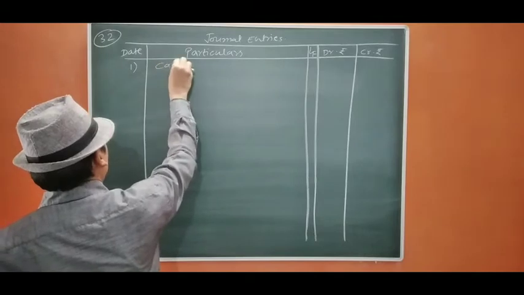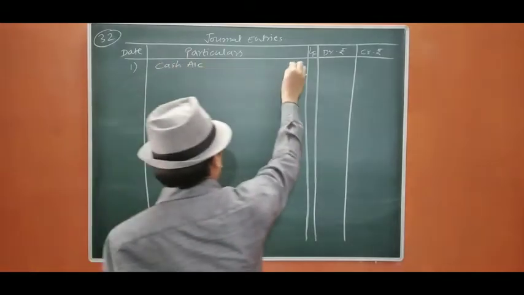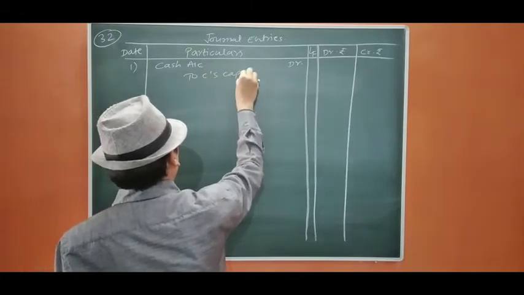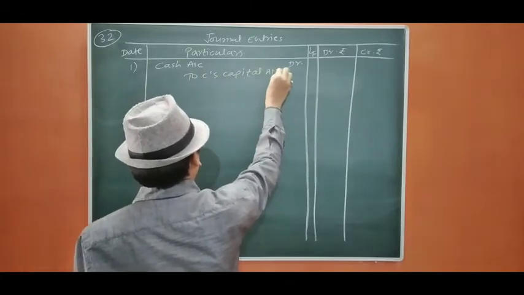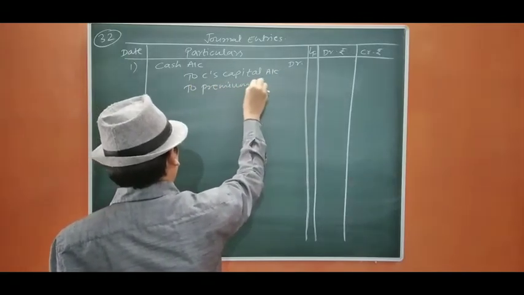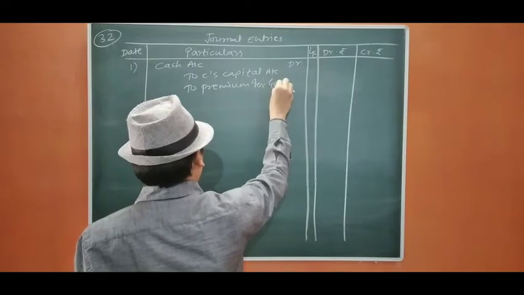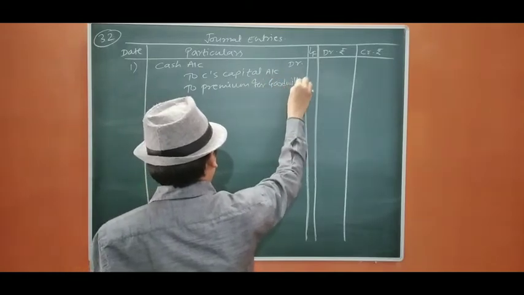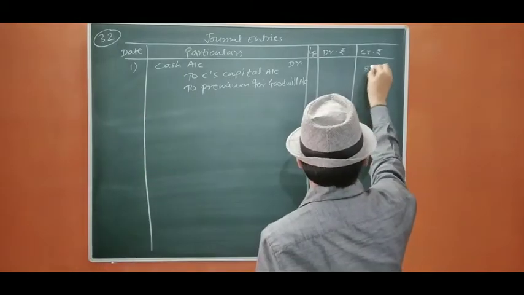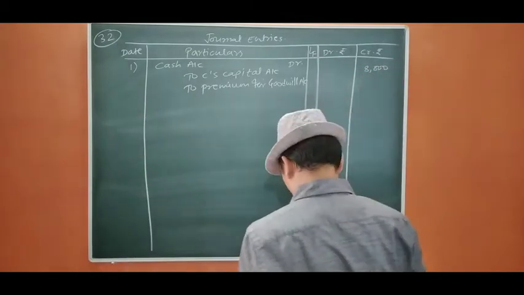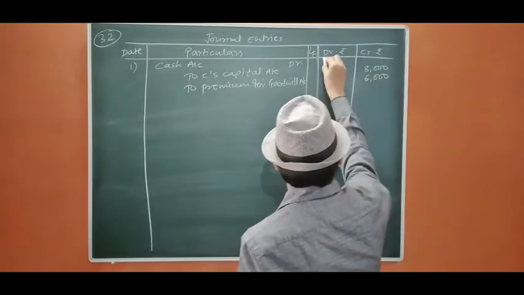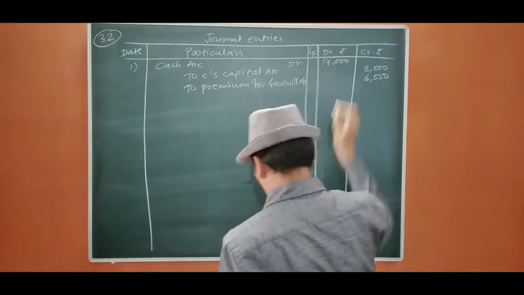So cash account debit, to C's capital account, to premium for goodwill account. 8,000 plus 6,000 is 14,000.